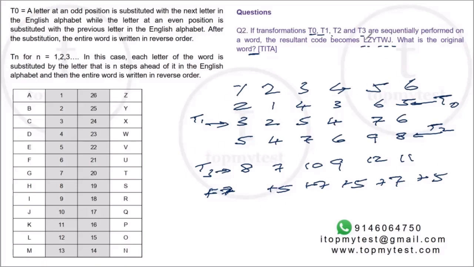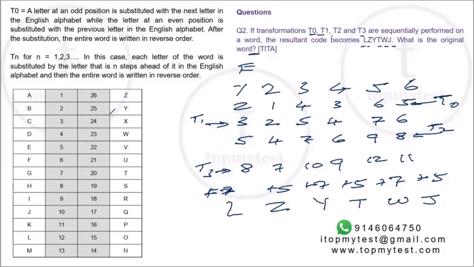After doing all this, the word is L, Z, Y, T, W, J. What will it be originally? L is 12, 12 minus 7 will be 5, so E, that will be our first. Z is 26, this is after adding 5 to it.